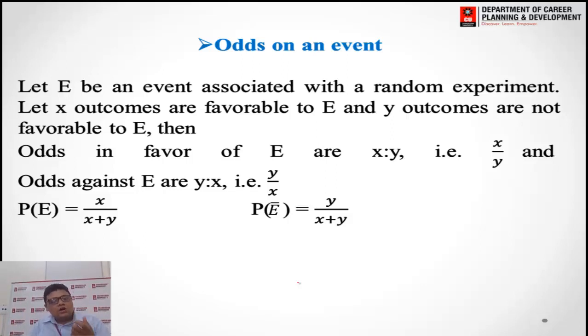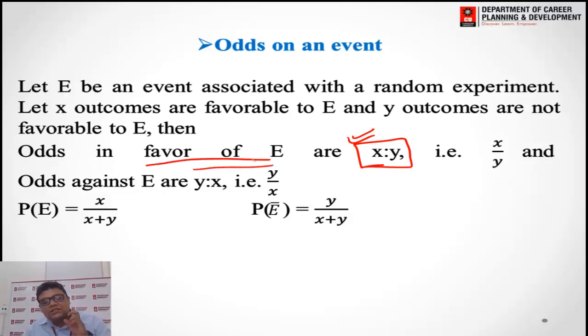Then odds in favor of E, we will write as x ratio y. In this way we will write the odds of an event. Must remember this is in favor of E. So x is the outcome in favor. Firstly we will write whatever is asked of us. Firstly it is asked favorable outcomes. So x are the favorable outcomes, ratio those which are not favorable. Then odds against E: y is the outcomes which are not favorable. So y comes first, ratio x.